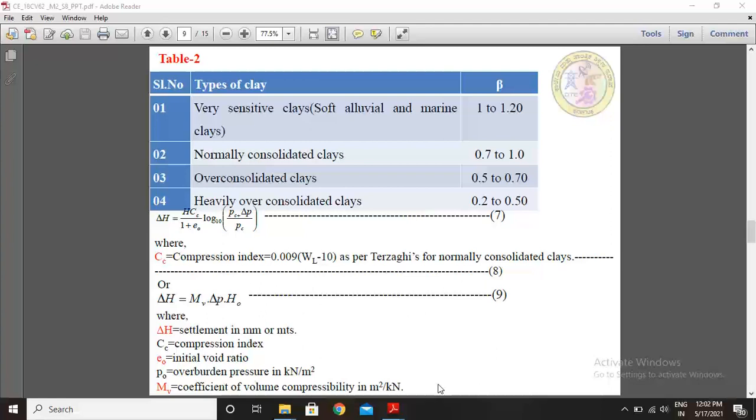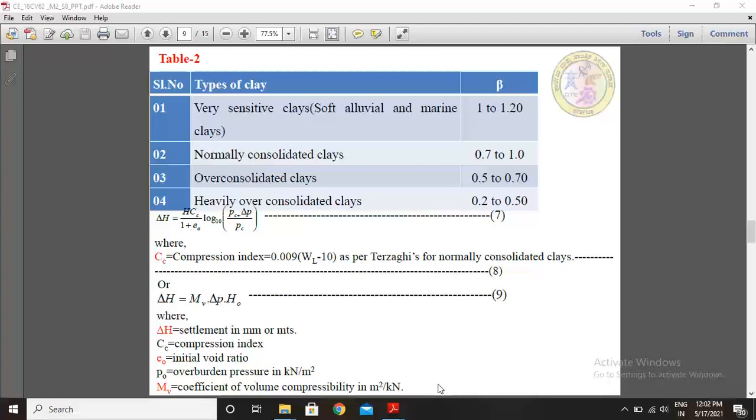The settlement computed by this procedure is known as that due to primary compression, since the process of consolidation, being the dissipation of excess pore pressures alone, is considered.